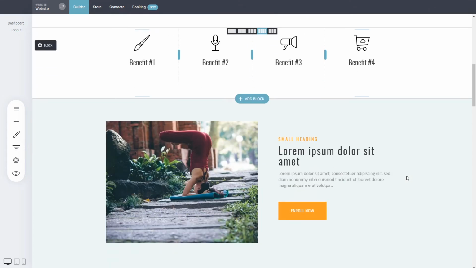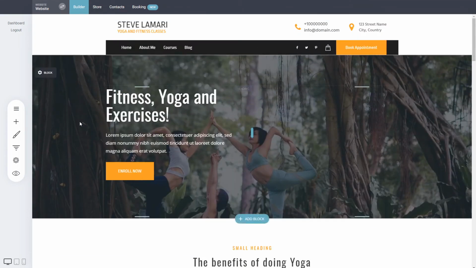So this is how to do SEO for your pages. It's very easy. Just make some compelling text and do it for all the pages that you want people to find. This is it.